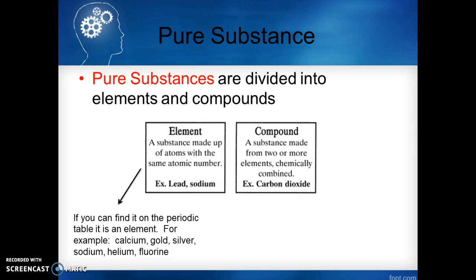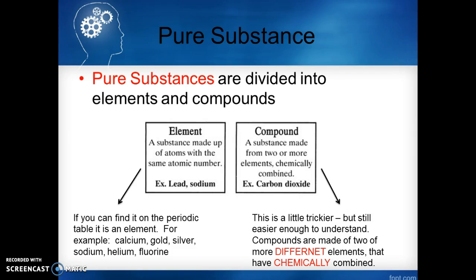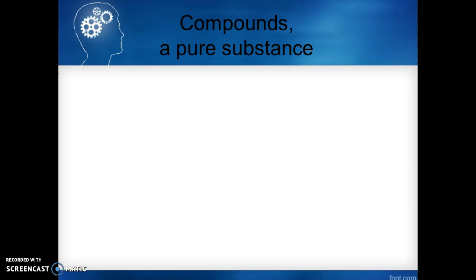A compound is a substance made from two or more elements chemically combined. So this one's a little trickier, but still easy enough to understand. Compounds are made of two or more different elements that have chemically combined. So let's take a closer look at compounds.